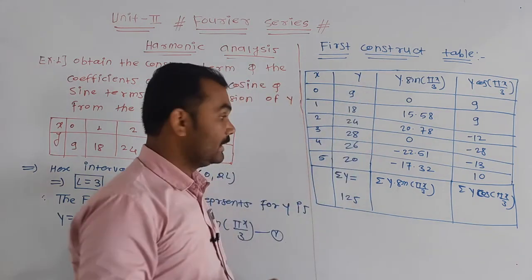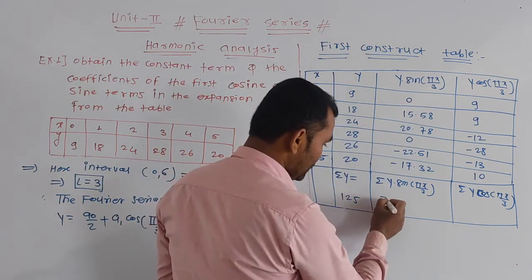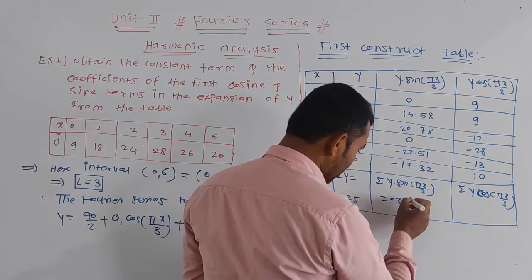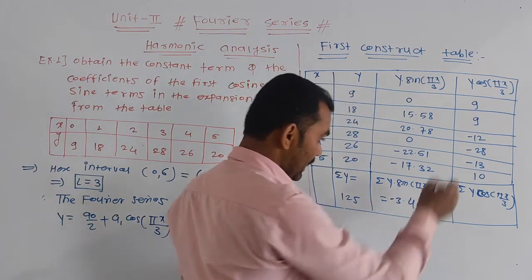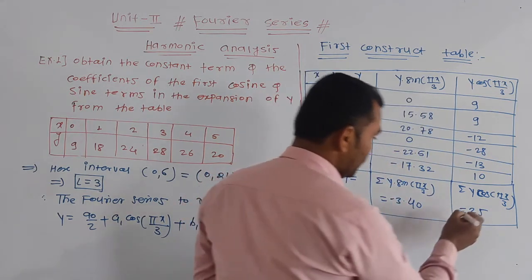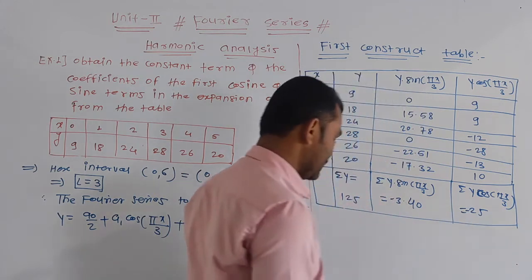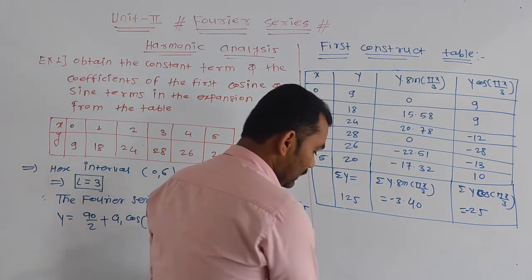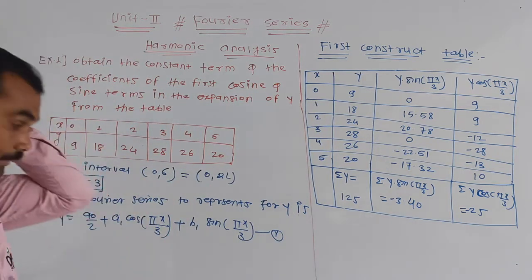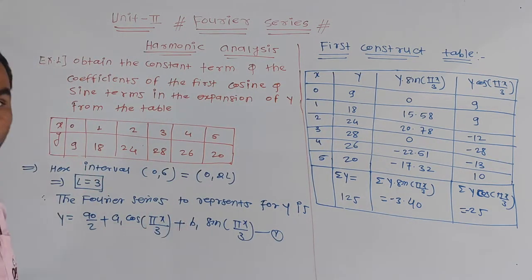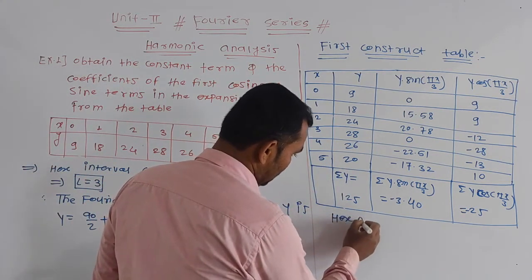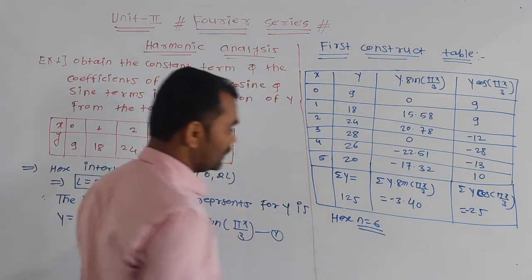Okay, add all this, then addition of this is minus 3.40, and addition of this is 25. Sorry, this is minus 25. These are the values. Now we have to find the values of a0, value of a1, and value of b1. Here the number of subintervals, that is n. Here n is equal to 6.